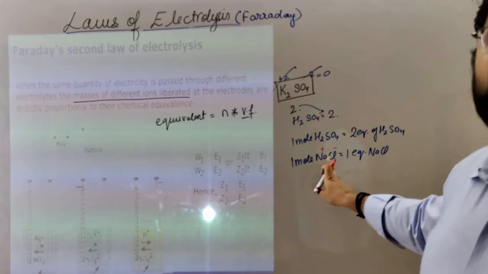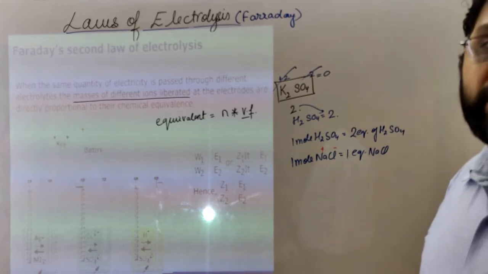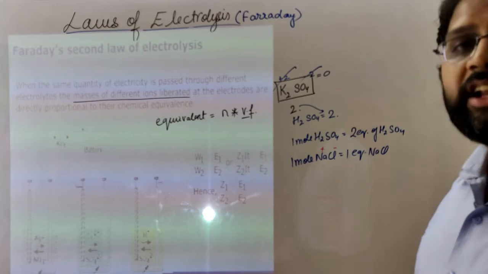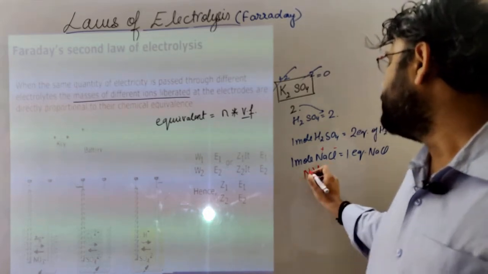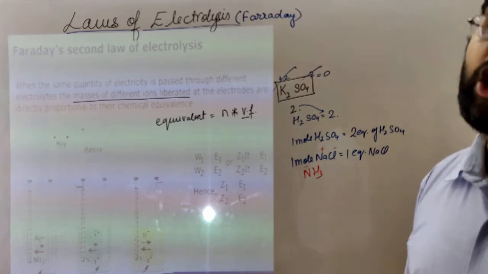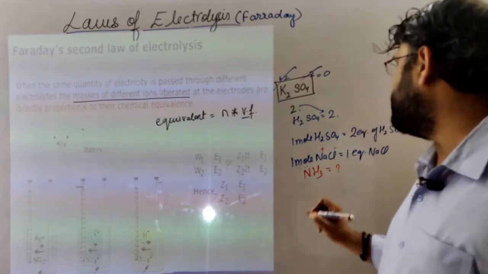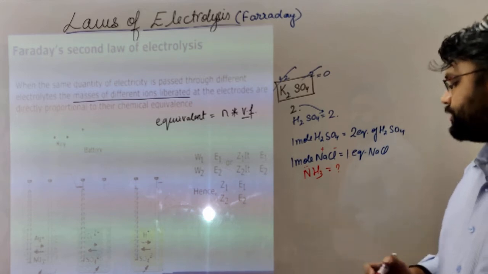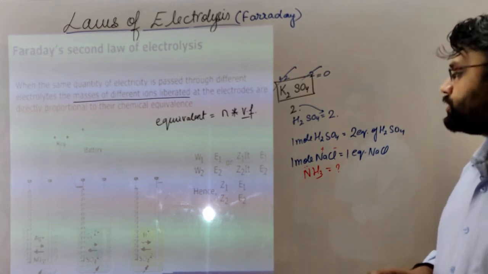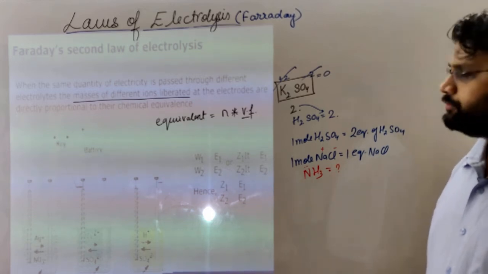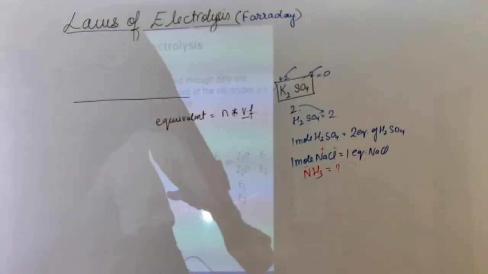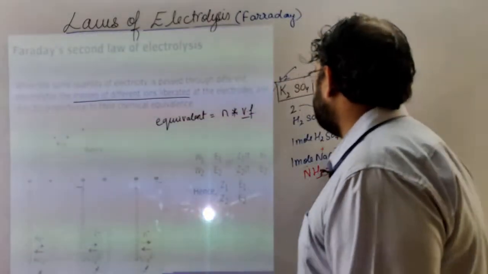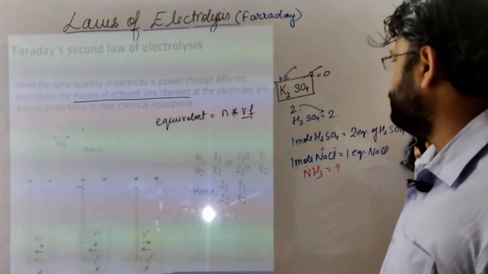So 1 mole of NaCl or 1 mole of HCl has 1 equivalent. What about ammonia? You need to comment on that: what is the valency factor of ammonia? Note it down as your first homework. I hope the equivalent concept is somewhat clear. It goes much deeper, but we cannot discuss that here. Whatever is required, I have told you.